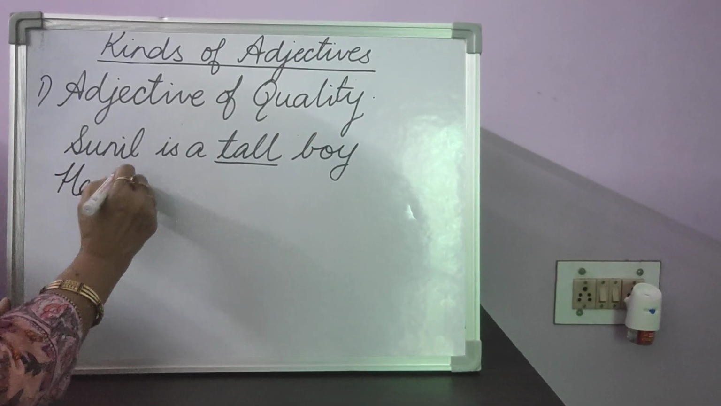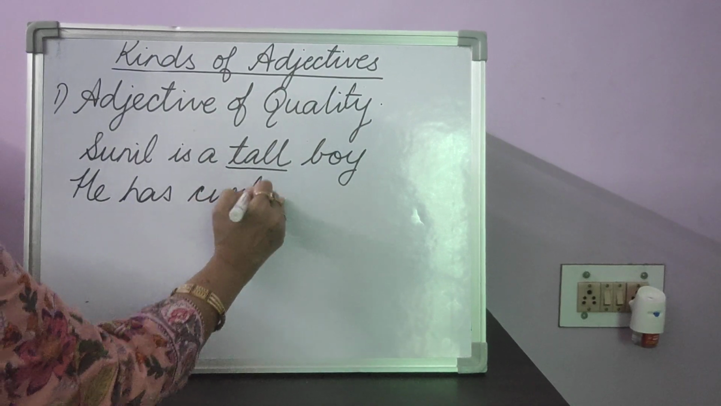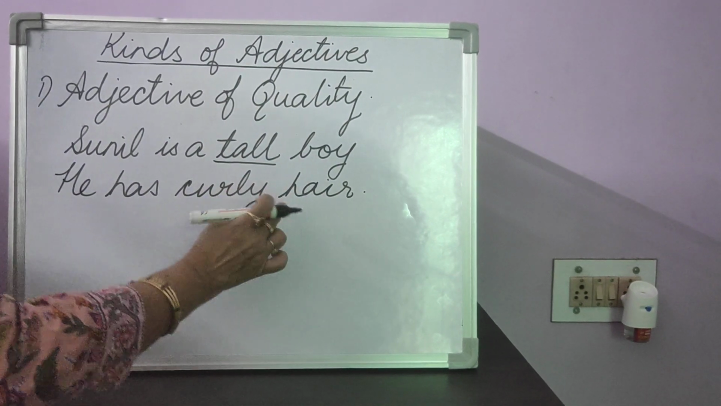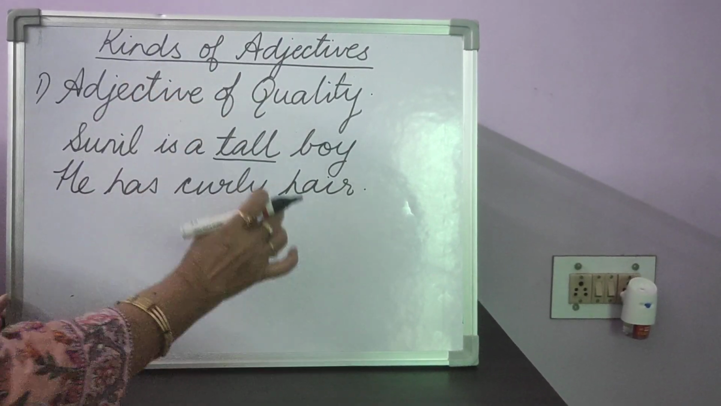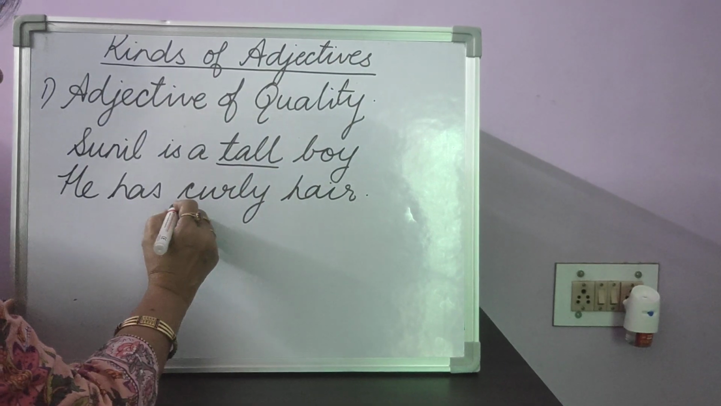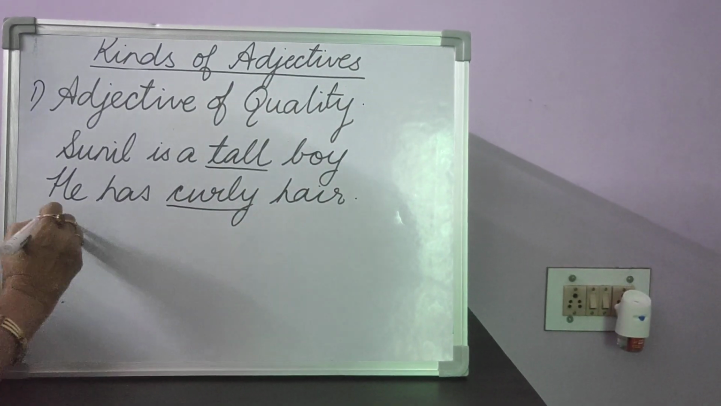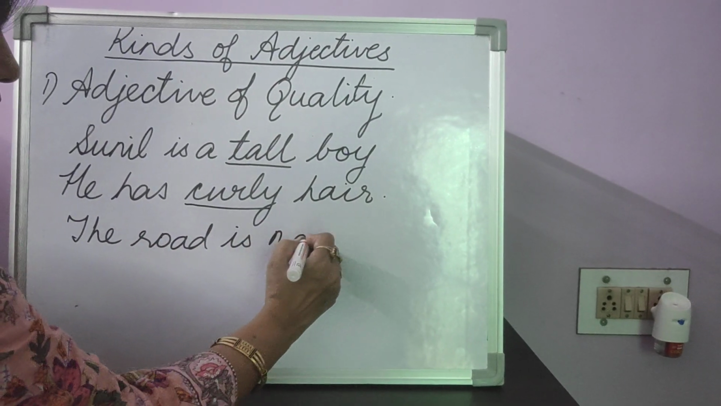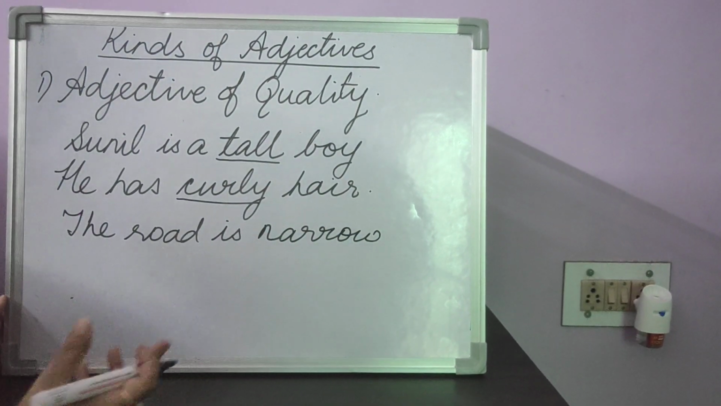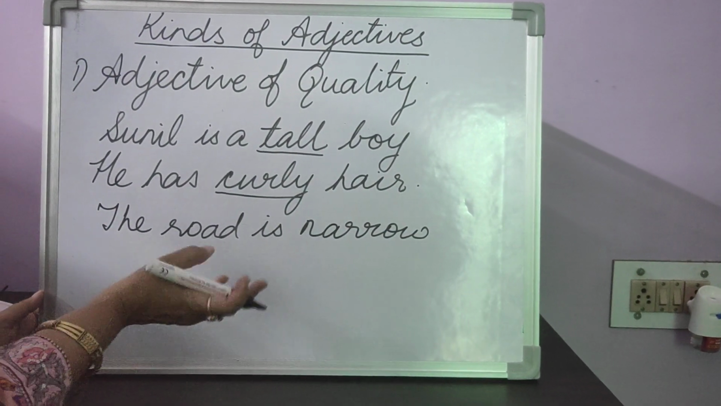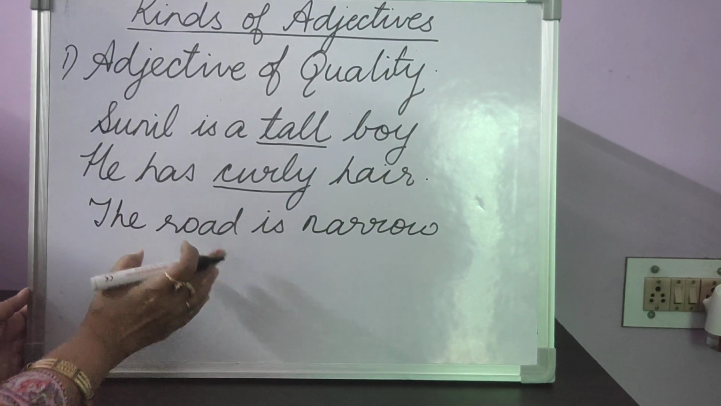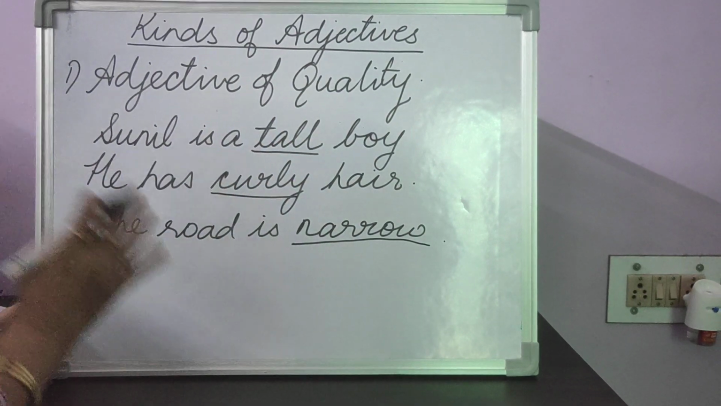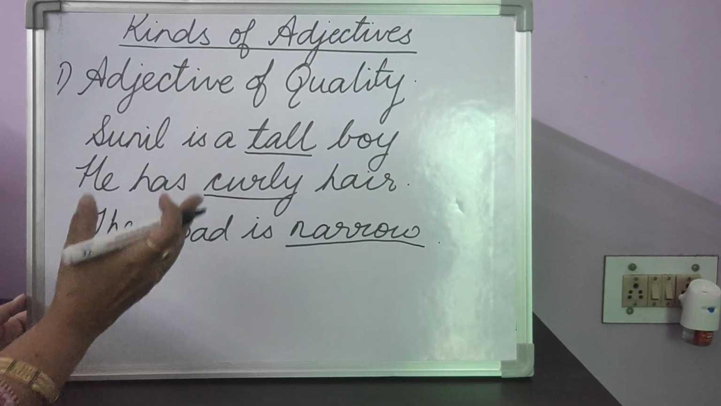Okay. He has curly hair. Now, what are we describing? We are describing Sunil's hair. What kind of hair? Ask the question to your noun. What kind of hair? Curly hair. The road is narrow. Now, we are giving you some more information about the road. Road is a noun. What kind of road? Narrow. Got it? So, adjective of quality always answers the question, what kind of?